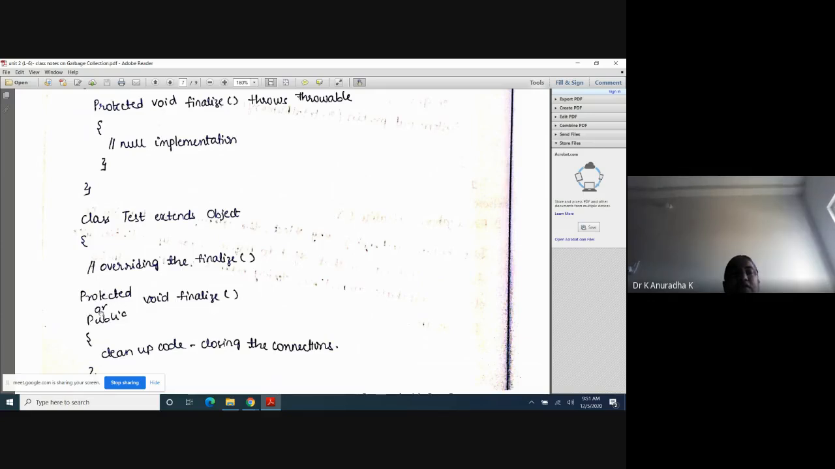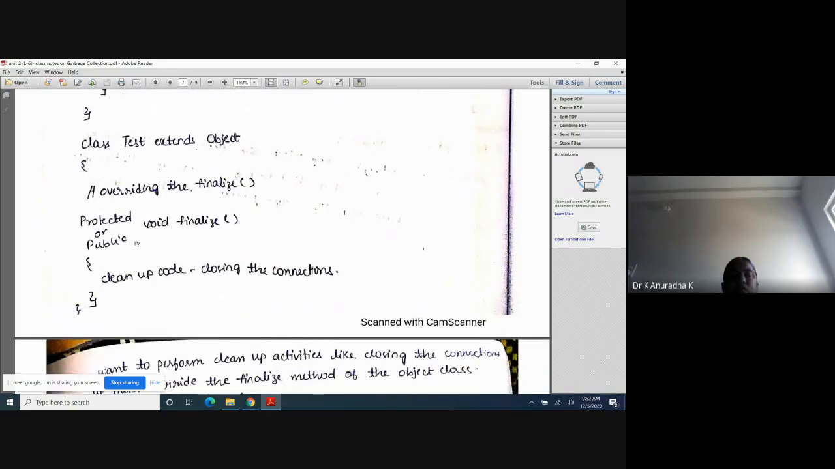You know the access order, no? That is private less than default, less than protected, less than public. So if it is protected, it must be either protected or public, because greater than or equal to. Equal to means protected, the same. Public is greater than protected. That's why these are the only two access specifiers in the overriding method. Okay. So if you want to override the finalize method of the Object class, you can override that finalize method in your class. Test is our class, no?